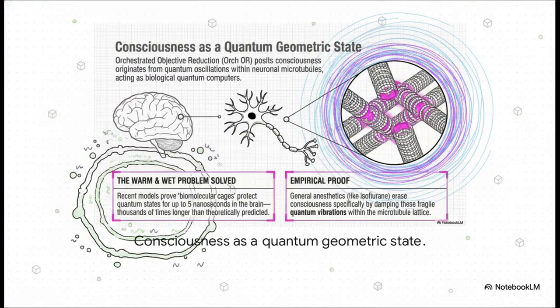This brings us to the orchestrated objective reduction, or OR theory. For a long time, one of the biggest roadblocks in biology was the warm and wet problem. Basically, asking how delicate quantum states could possibly survive in the messy environment of the human brain. Well, recent models prove that biomolecular cages, specifically the microtubule lattices inside our neurons, actually protect these fragile quantum states for up to 5 nanoseconds. That might sound short, but it's thousands of times longer than theoretically predicted.